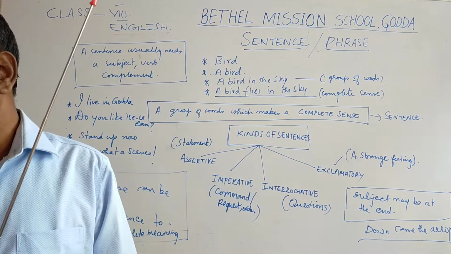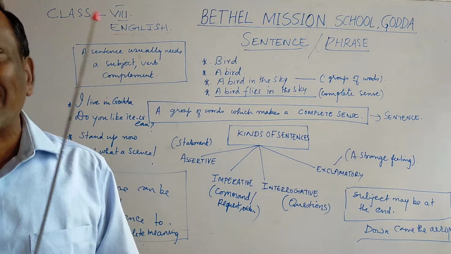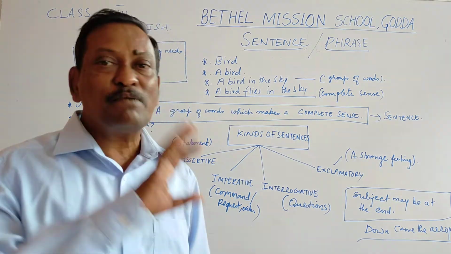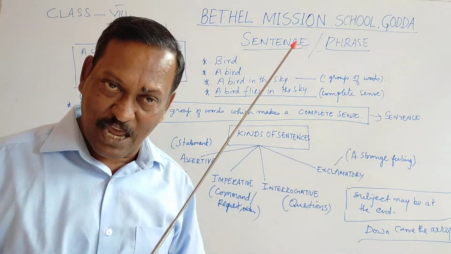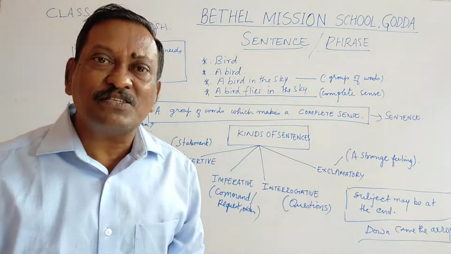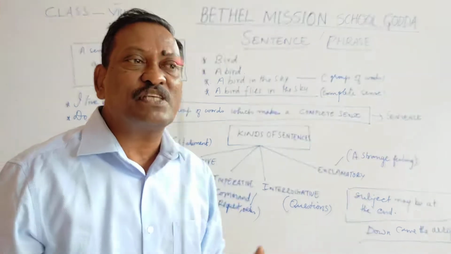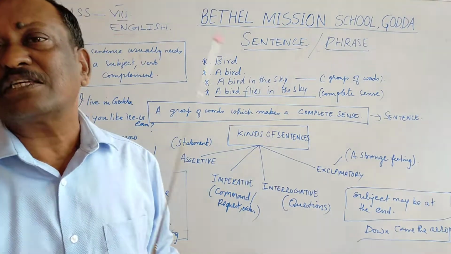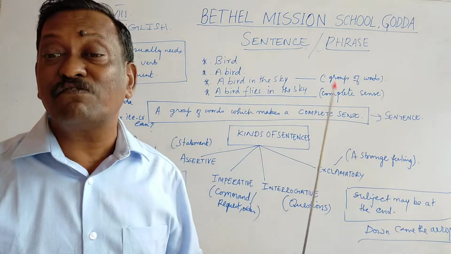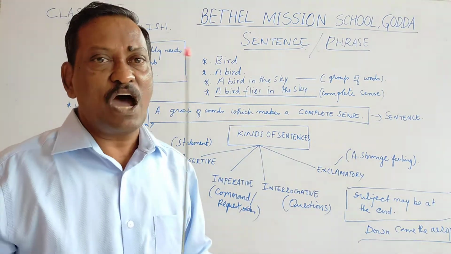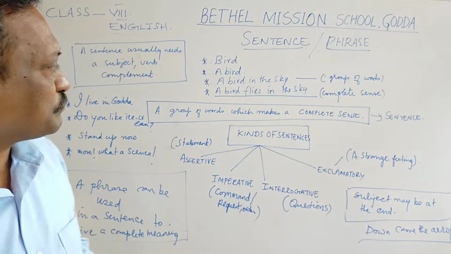So, we learn another important point. The second point is that the subject may be placed at the end of a sentence, not necessarily at the beginning. Usually a subject is placed at the beginning of the sentence, but it can also be at the end of a sentence and it can give you a perfect and complete meaning. I hope it is clear so far.